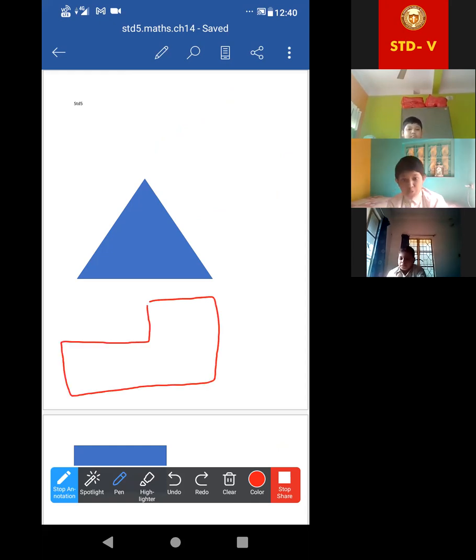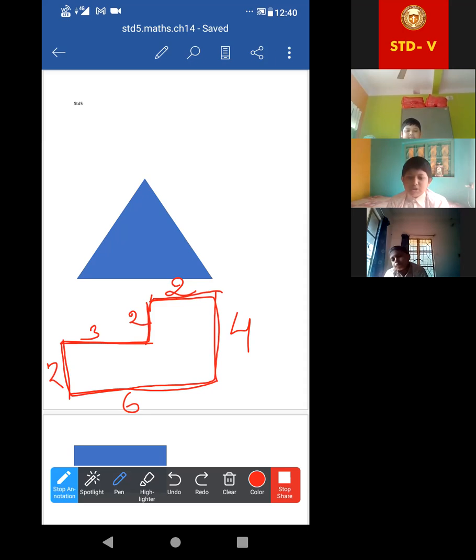This type of figure. Okay. Acha, this is joined. Suppose this one is 2 centimeter, 4 centimeter, 2, 3, 2 and 6 centimeter. If I am asking what will be the perimeter of the given figure, just simply you will have to add them. So 2 plus 4 plus 6 plus 2 plus 3 plus 2. This is the perimeter.